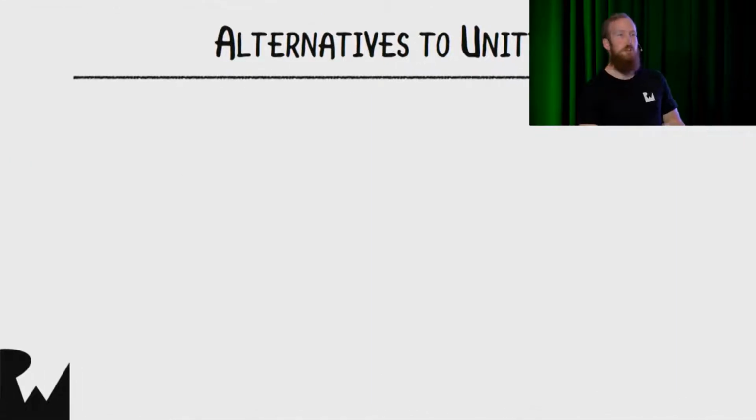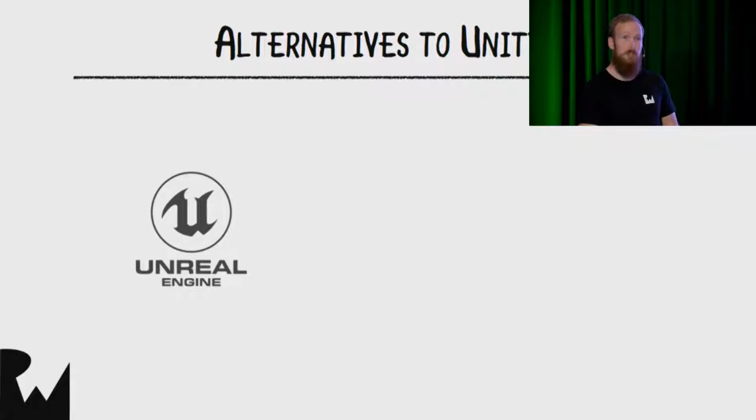So I thought I'd quickly run through some alternatives to Unity in terms of other engines out there. We've got Unreal Engine by the guys at Epic. They make games, if you're a gamer, like Unreal Tournament. They're famous for that. They've now got this Unreal Engine. It's really graphically powerful, but you do need to code in C++, so that's the one downside in my opinion. And the community around Unreal Engine isn't as big as Unity in my opinion, which is a very strong point for Unity.